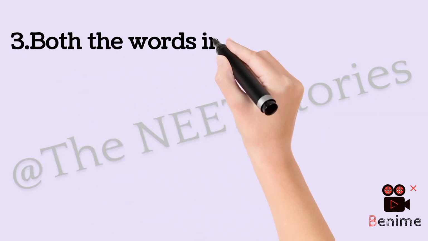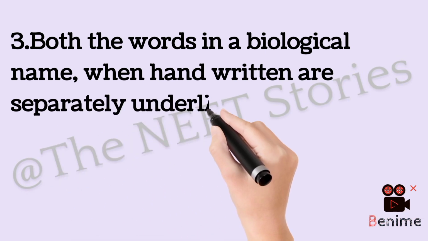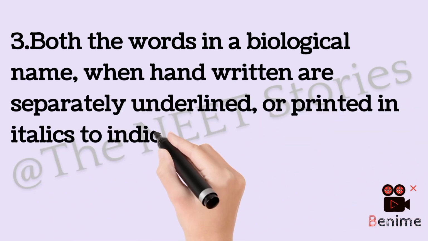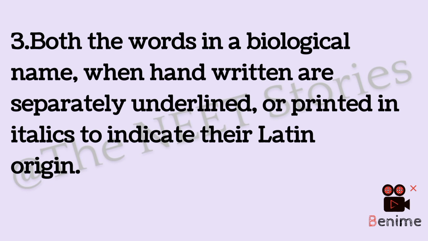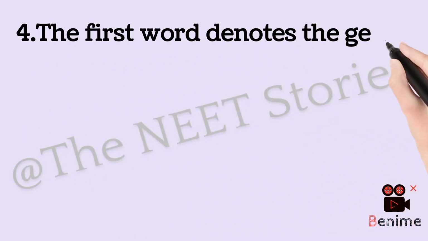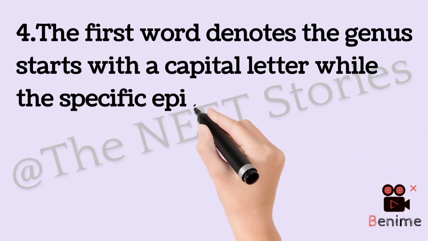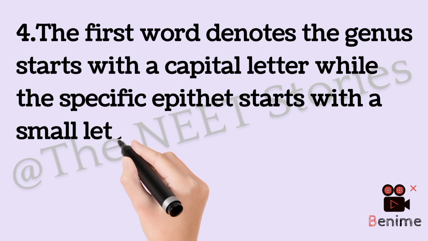The third rule is, both the words in a biological name, when handwritten, are separately underlined or printed in italics to indicate their Latin origin. The fourth rule is, the first word denotes the genus and starts with a capital letter, while the specific epithet starts with a small letter.